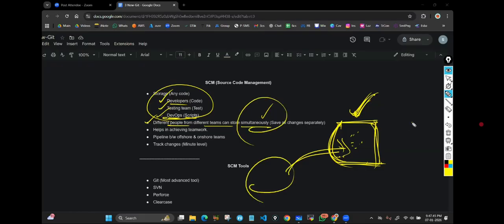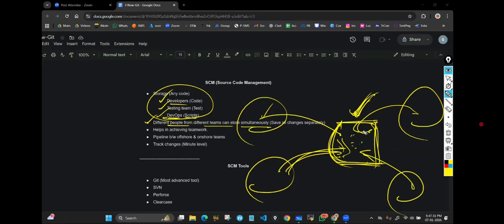Different people from different teams can store code simultaneously. Everyone's code will be stored separately. No confusion, no overlap, no conflict, nothing. Assume that it is a bank. Any number of people from any places, any country, any state, can create their account and save their money. No conflict, no confusion, no overlap, nothing.